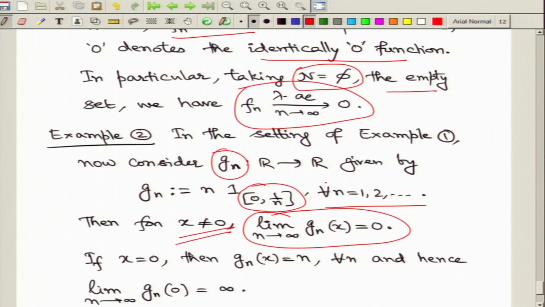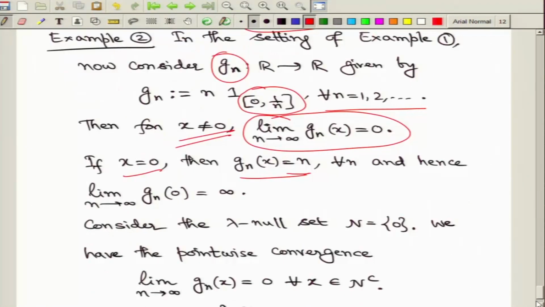If x is positive, you choose sufficiently large n such that again x does not fall inside the interval, and therefore the limit value is 0. But here something becomes different from the previous setting. If you take the point x to be 0 now, then the value of g_n is n, and hence what you observe is that the limit of g_n of 0 when x equals 0